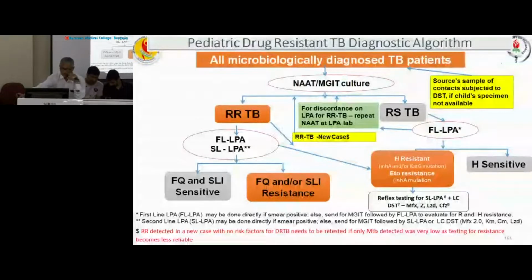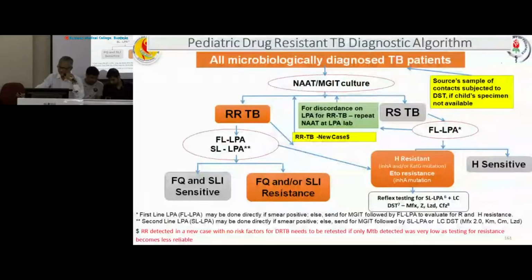So first line LPA may be done directly if smear positive. Otherwise it will be sent for MGIT followed by first line LPA to evaluate rifampicin and INH, as I already told. Similarly, for second line LPA, if smear positive, straight away we can go for second line LPA, or if smear negative, we can do MGIT, then again second line LPA